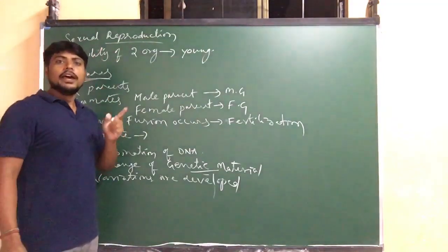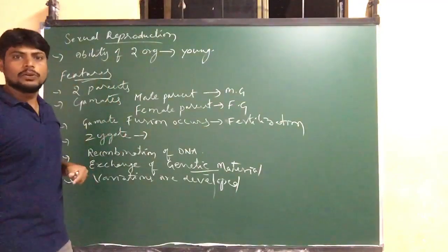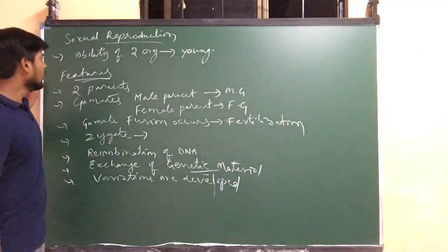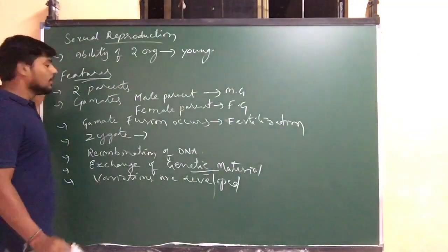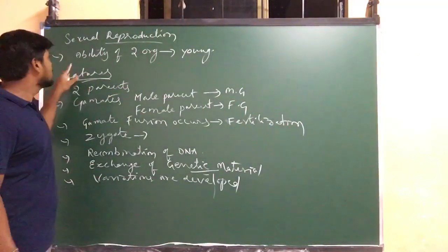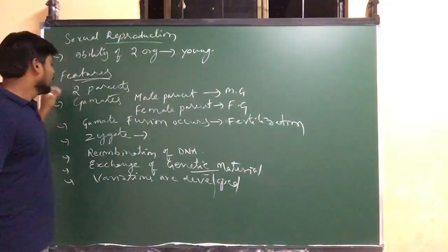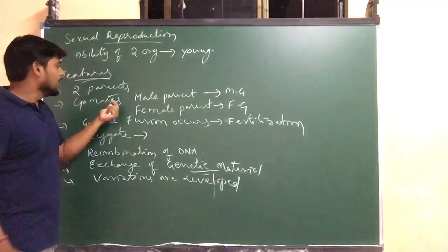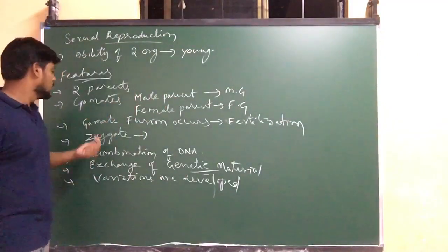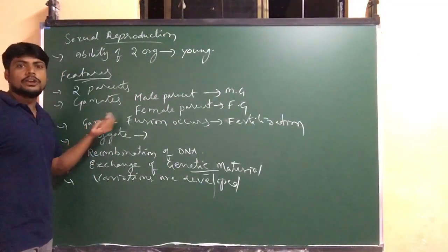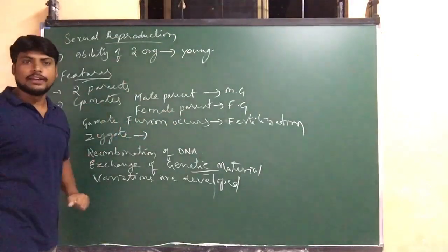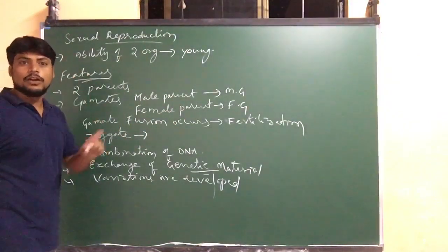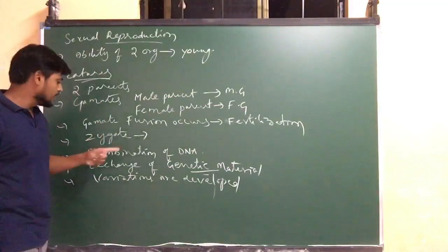Let us revise what we discussed about the features of the asexual mode of reproduction and compare with the sexual mode. Under the asexual mode, one parent is required. In the sexual mode, two parents are required. There is no formation of gametes in asexual; here male and female gametes are produced. Here fertilization occurs; there is no fertilization in asexual. Here zygote formation takes place; in the asexual mode, there is no zygote formation.